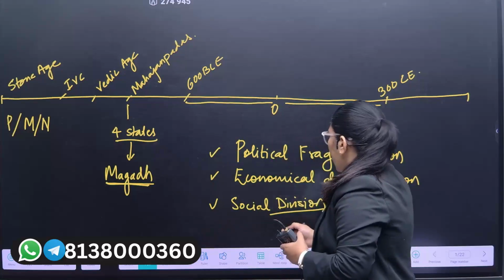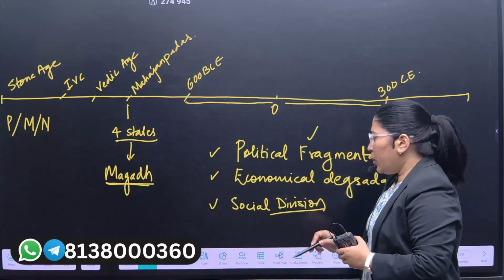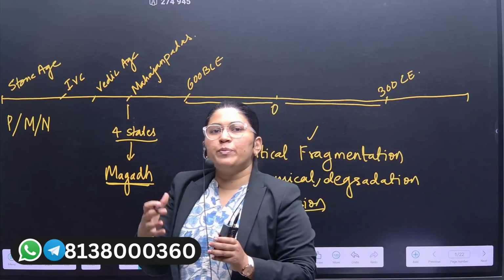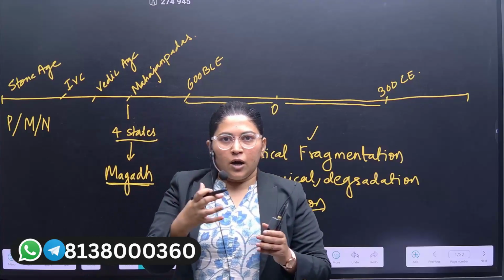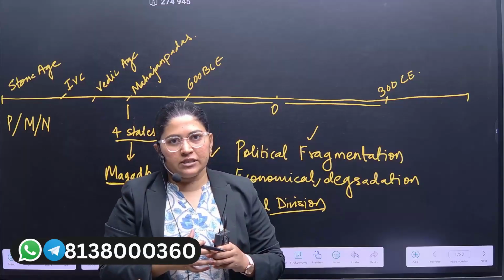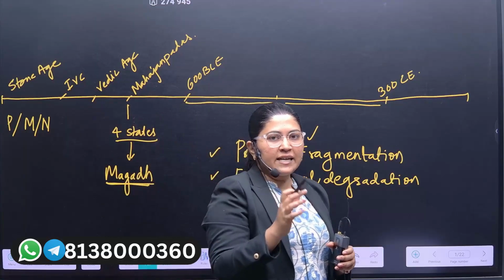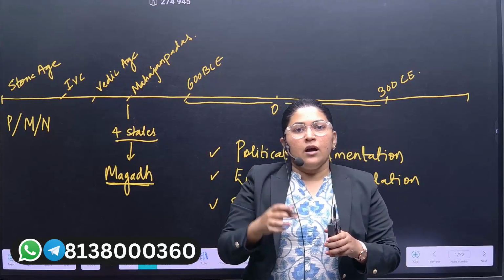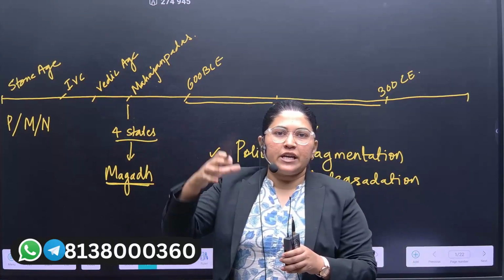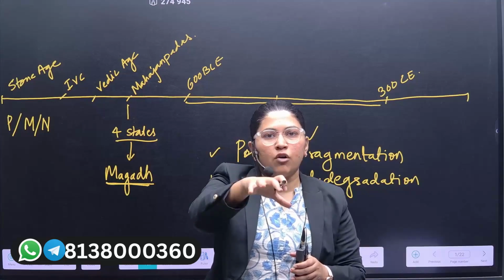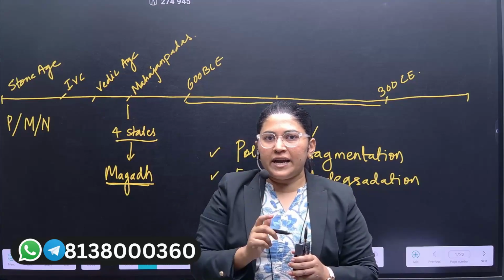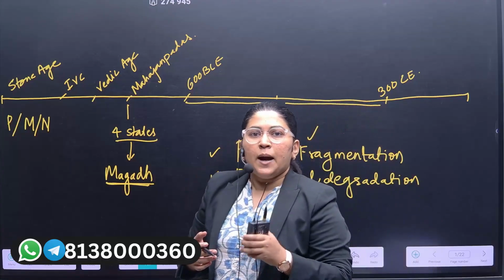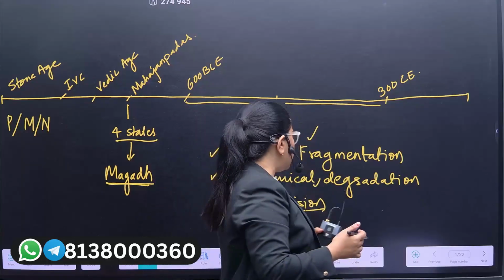Once the political fragmentation takes place and the economic degradation happens, it is obvious that war situations would rise in different regions. This was also the period when, once the states are not united and all the states are fragmented, there is a good opportunity for an invader to invade the regions of the Indian subcontinent. That is why, especially during the post-Mauryan period, you will find that many invaders came to India, especially with respect to